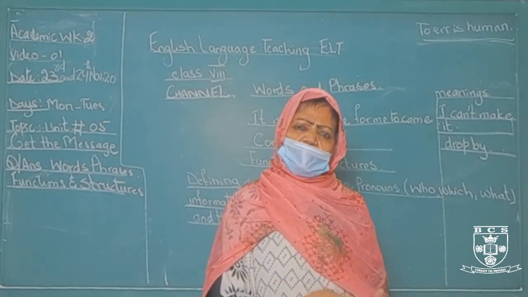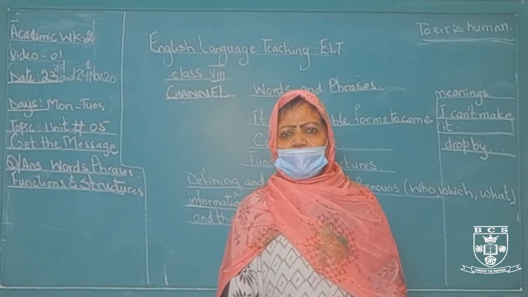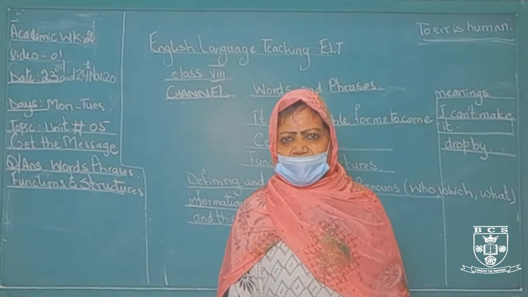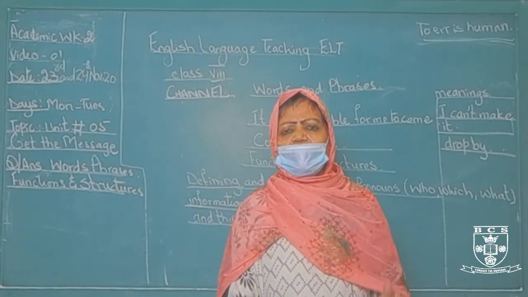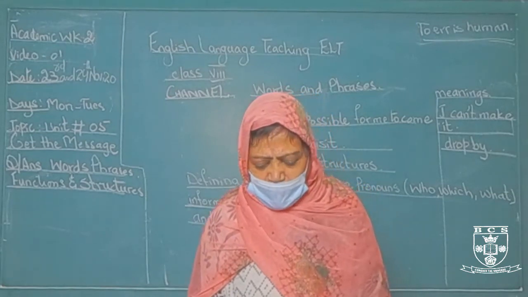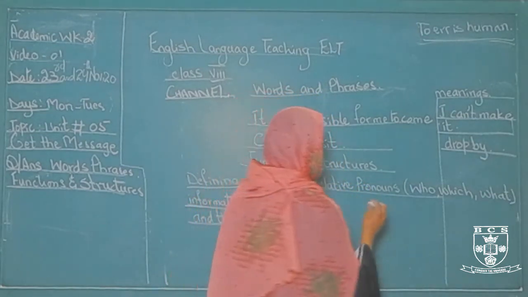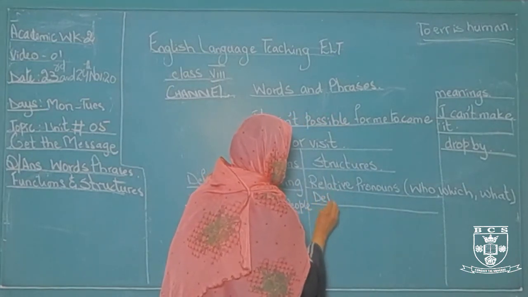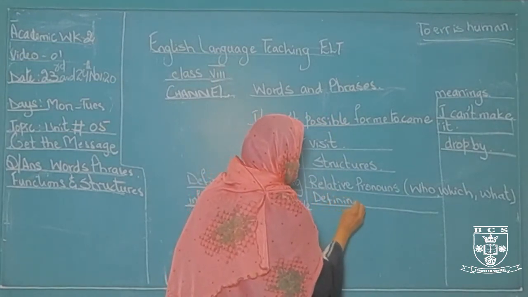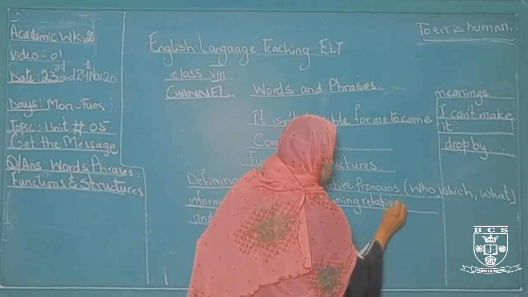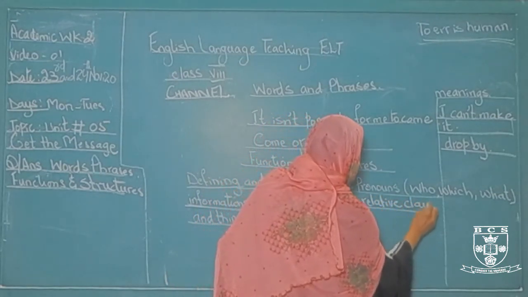Who is your favorite personality? What are you learning in BCS? Who is teaching you ELT? What are you learning from Channel? So these are the relative pronouns we are using, and defining relative clauses. That means a sentence. Okay?